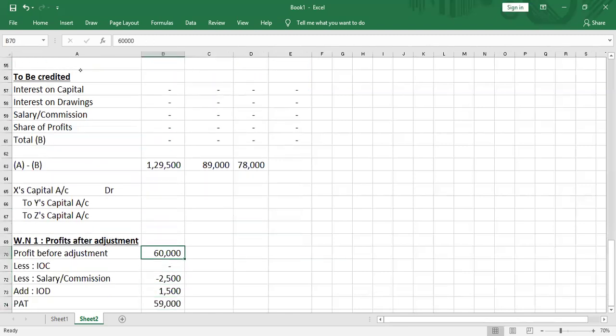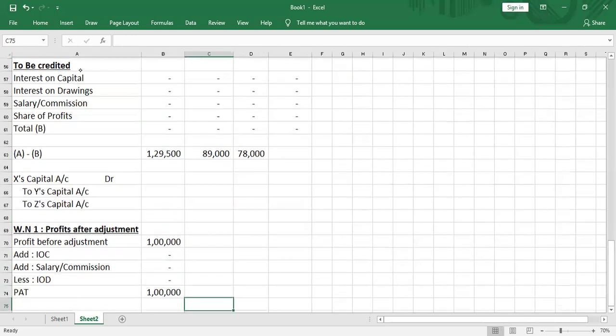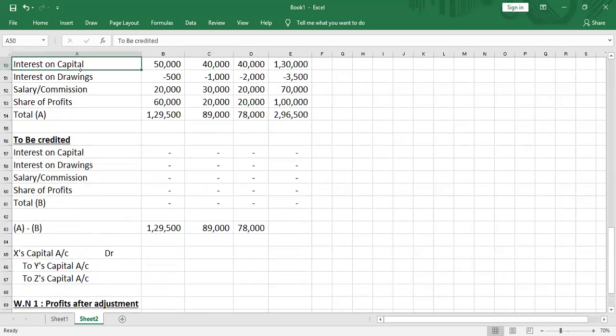We're going to find out the profit after adjustment. Profit before adjustment was 1 lakh. Now we're going backwards. Interest on capital was credited, but it should not have been credited, so we're going to add it back. Salary was credited to partners and debited to P&L account, so we add it back because it should not be deducted. And interest on drawings was debited to partners and credited to the P&L account, which should not have been done, so we are subtracting it.